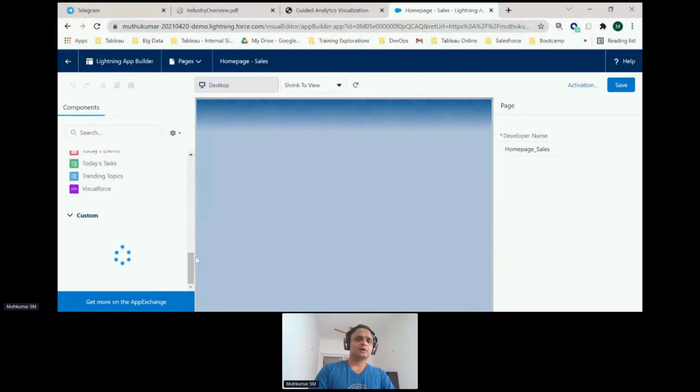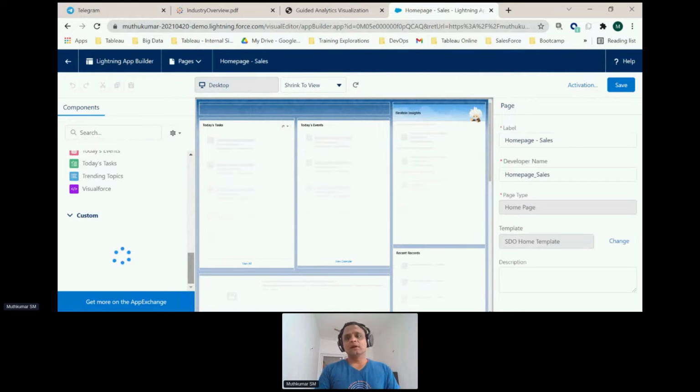The custom component is going to take some time to come up. So I could use the same thing that I showed you externally in the portal onto a Salesforce platform also.